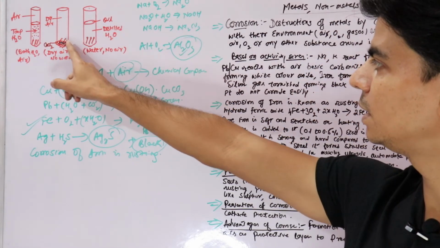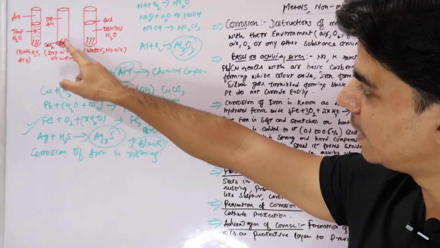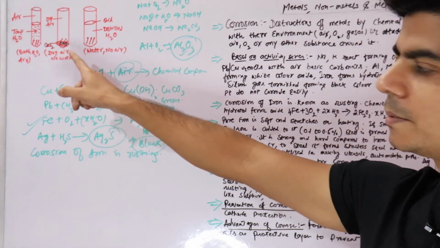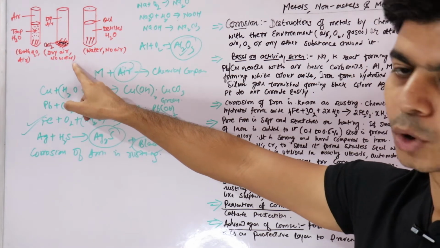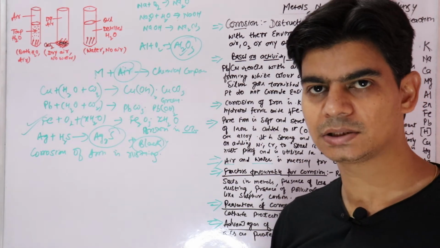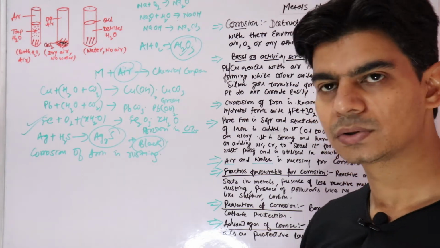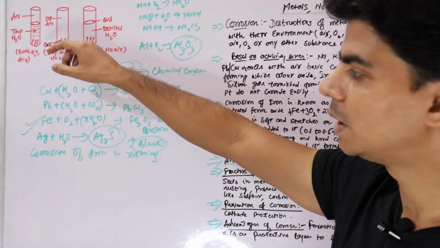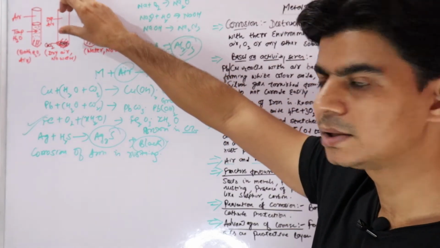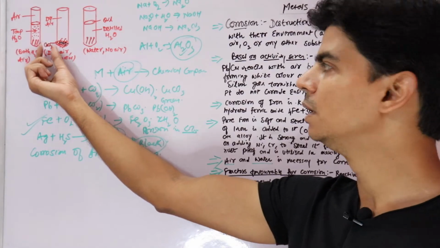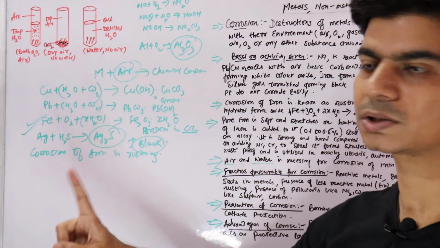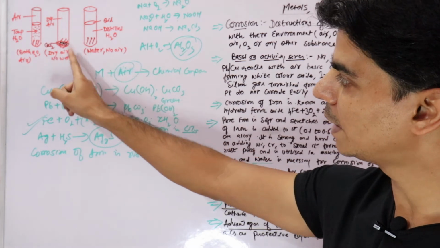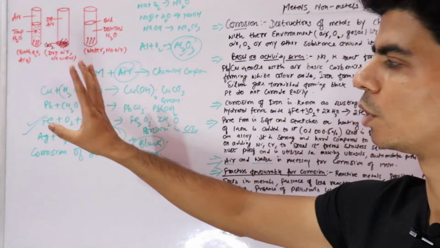And the second test tube contains iron nails, and here we have also placed anhydrous calcium chloride, dry air and no water. Anhydrous calcium chloride absorbs water vapor from air. So here we have air, but the water vapor present in this air would be absorbed by the calcium chloride. So it contains dry air, no water.